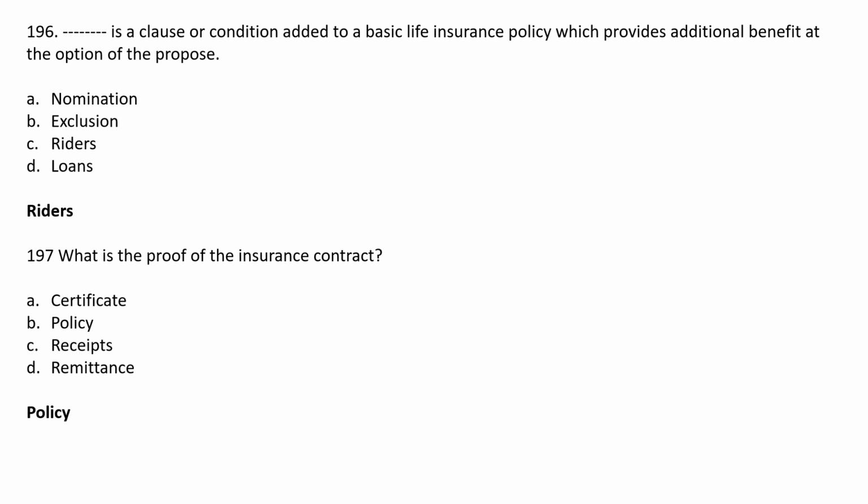Then what is the proof of the insurance contract? Insurance is a contract between the insurer and the insurance company, and it is known as the policy. As we all know, it is called the insurance policy.